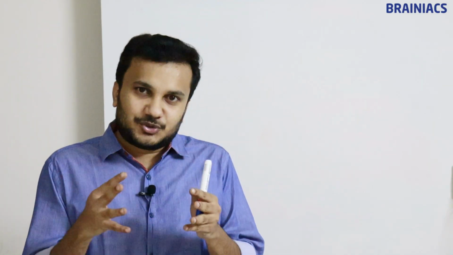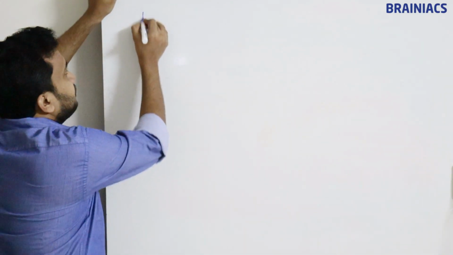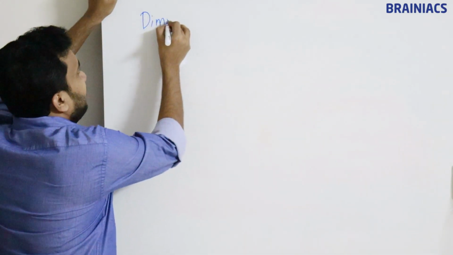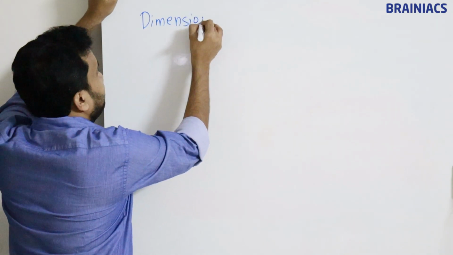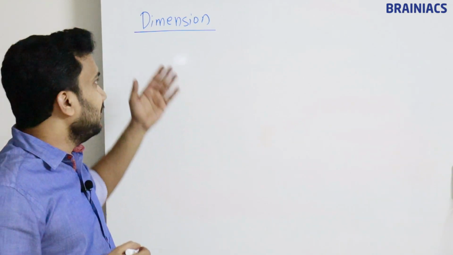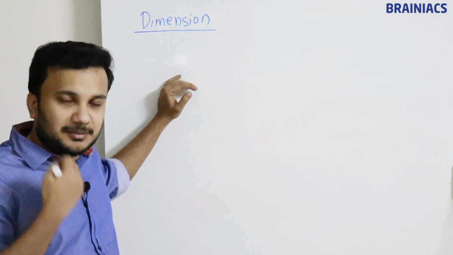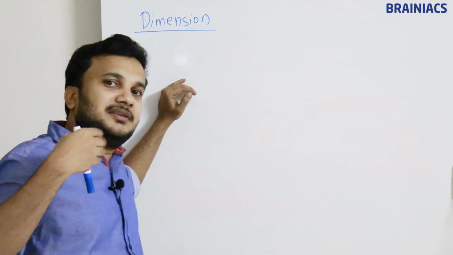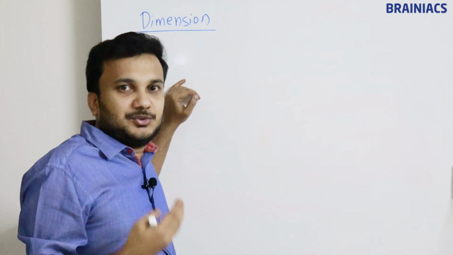We'll go to this second lesson, which is actually called units and dimensions. It is actually combined with the first lesson, units and dimensions. So write the first heading called dimension, D-I-M, dimension. Many things I speak here may feel like new terms. Actually, all these terms you will learn in first year and second year also.